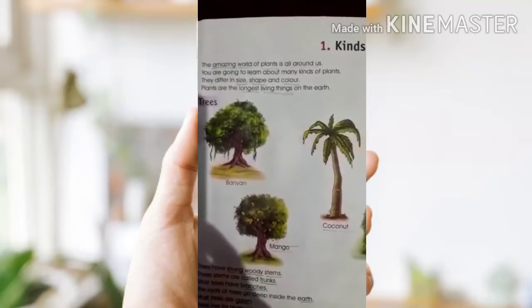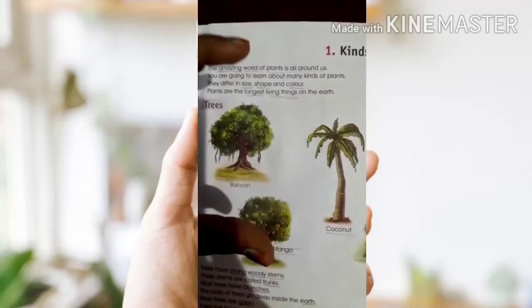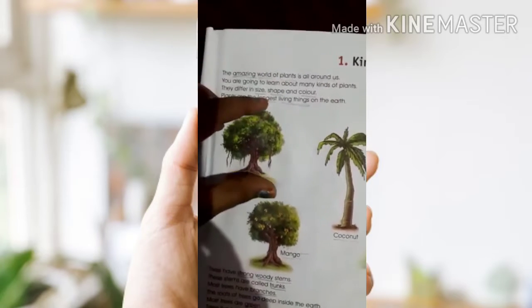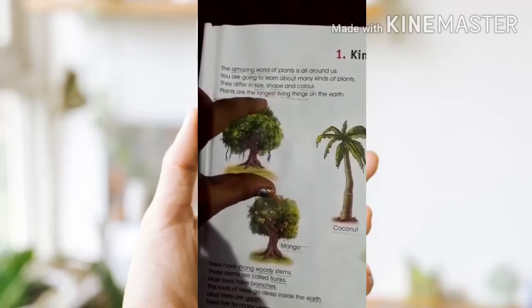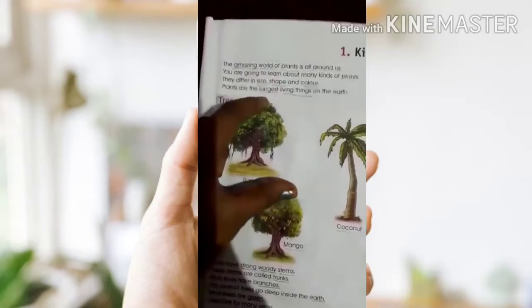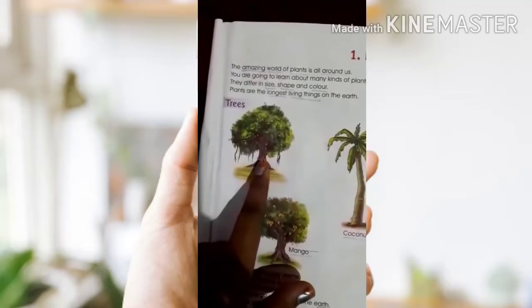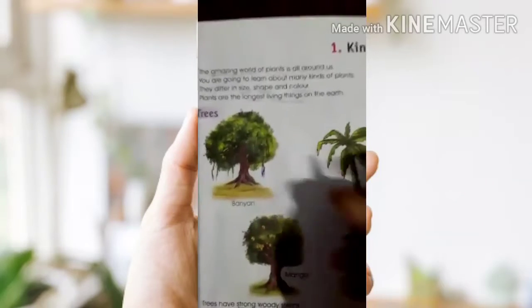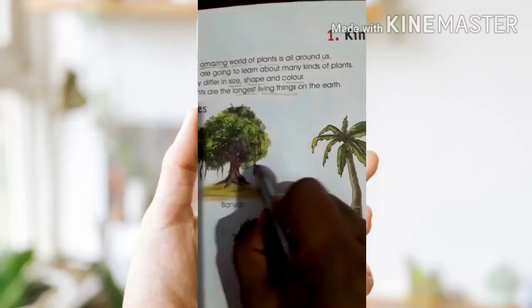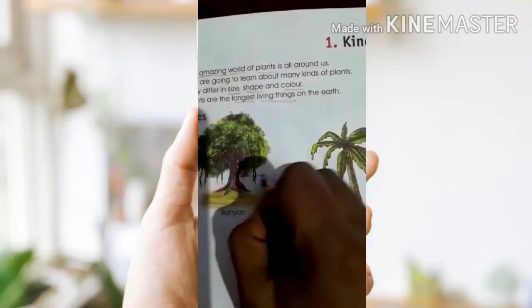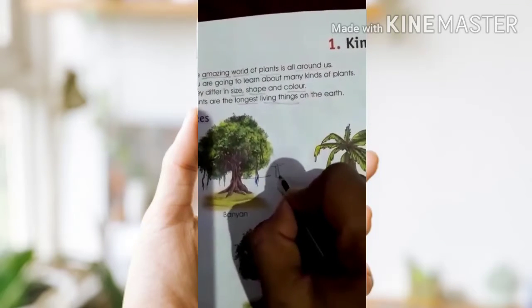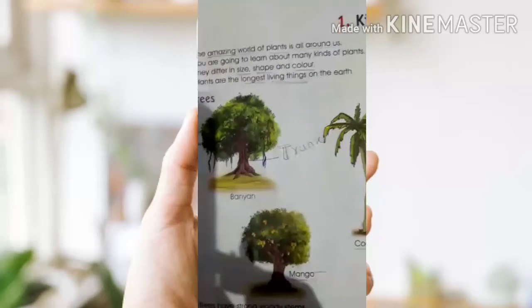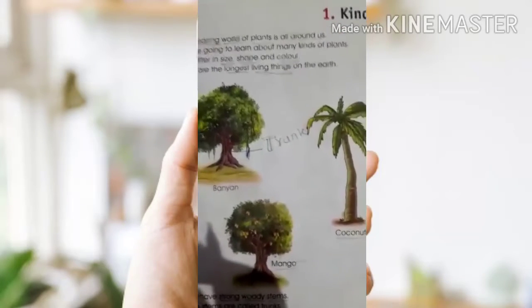Some plants are short and some plants are long. These long plants are called trees. A tree has a strong woody stem called trunk.